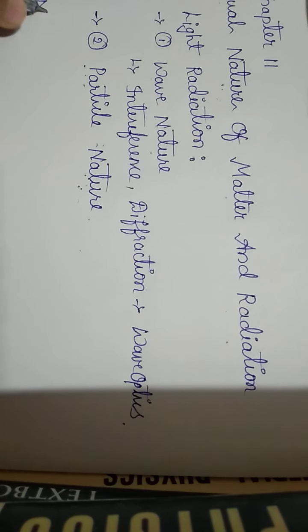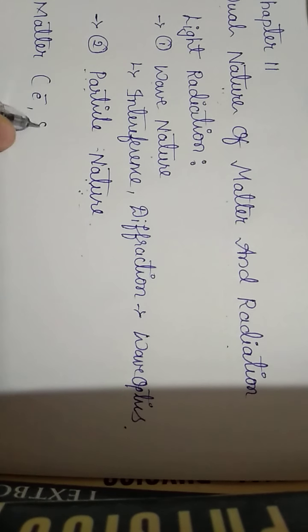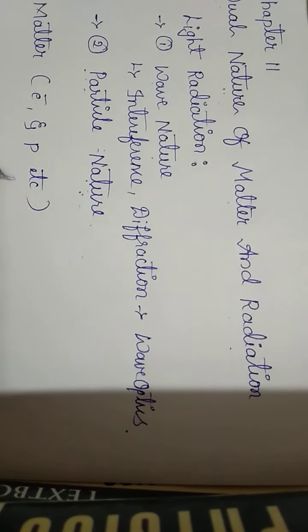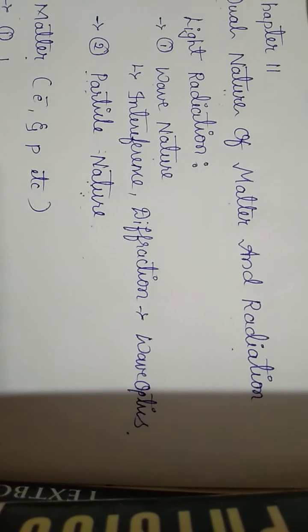And coming to matter. Matter means here we consider the particles like electrons and protons, etc. These we consider as a matter. But we already know one character of these particles, that is what? Electron we consider as what? Electron is a particle.